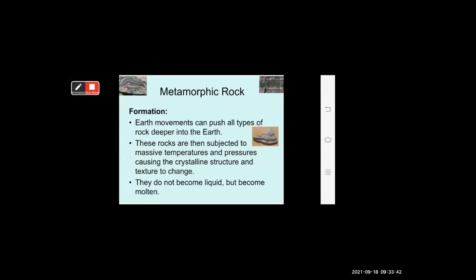Metamorphic rock formation. Earth movements can push all types of rock deeper into the earth, below the earth, the bottom of the earth. These rocks are then subjected to massive temperature and pressures, causing the crystalline structure and textures to change. As we all know, there is lava under the crust of the earth, and because of that heat and pressure, it gets crystallized.